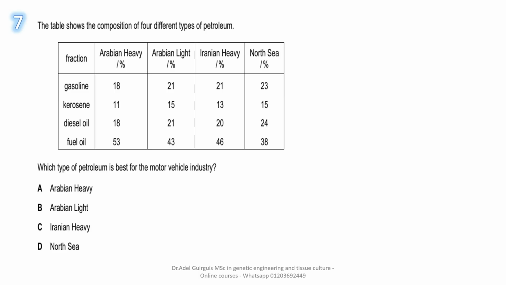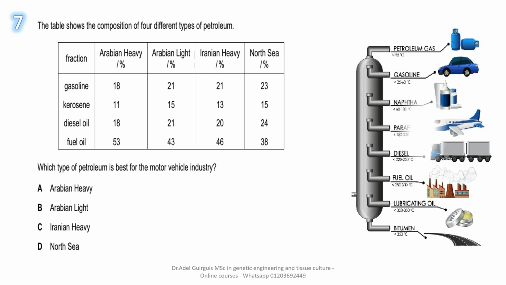Number 7. The table shows the composition of 4 different types of petroleum: Arabian heavy, Arabian light, Iranian heavy, North Sea, with percentages of 4 fractions for each: gasoline, kerosene, diesel oil, fuel oil. Which type of petroleum is best for the motor vehicle industry? Which one is best?